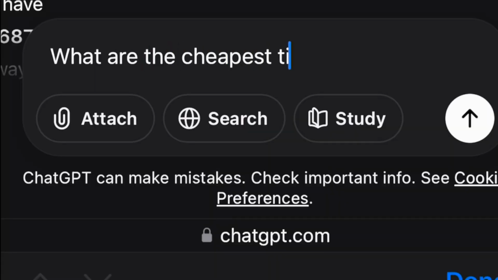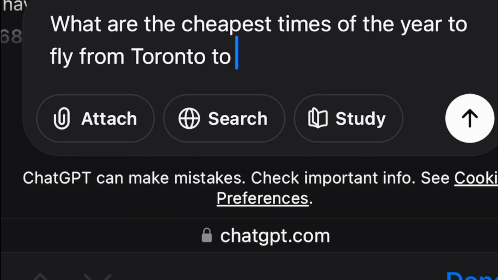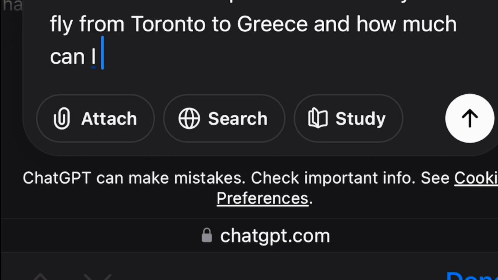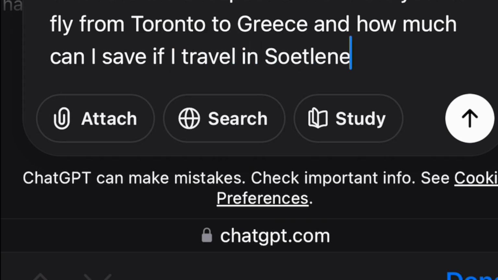If you're not set on an exact travel date or where you're going, ChatGPT can also be used to help you find the cheapest place to go and when is the cheapest time to go. You could type in this prompt to ChatGPT. What are the cheapest times of the year to fly from your hub, in my case Toronto, to, you could even be broad and say Europe, places in Europe. I'm gonna write down Greece, and how much can I save if I travel in September instead of July?